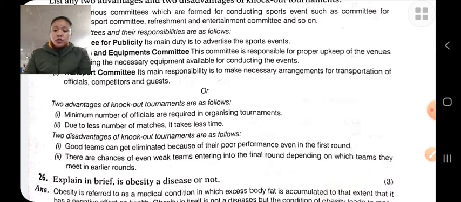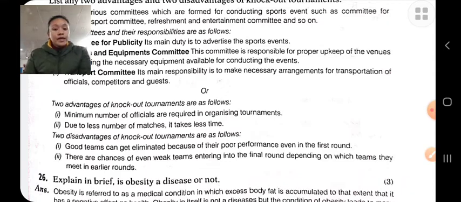Disadvantages of a knockout tournament. Good selection is not possible, because good players may lose their match in the initial round. Sometimes, due to some problems, good players may also lose the match. There is high stress on the players because each match is a do or die competition. If they lose the match, they are eliminated from the tournament. Therefore, each match is a do or die condition.